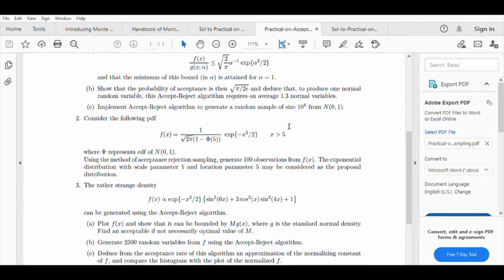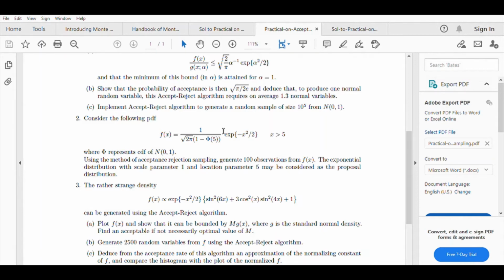Usually when you consider normal distribution, the range which you have in your mind is -3 to 3, but here the range starts from 5 to infinity. So it is like we are concentrating the normal distribution on the right tail only, so the entire probability mass is shifted to the right side. So the PDF is like this, 1 minus phi at 5, where this phi is the CDF of standard normal distribution, so that this is a proper PDF.